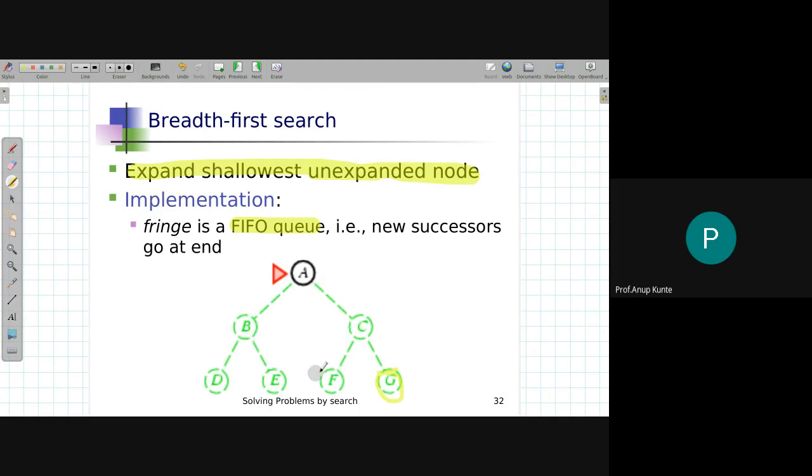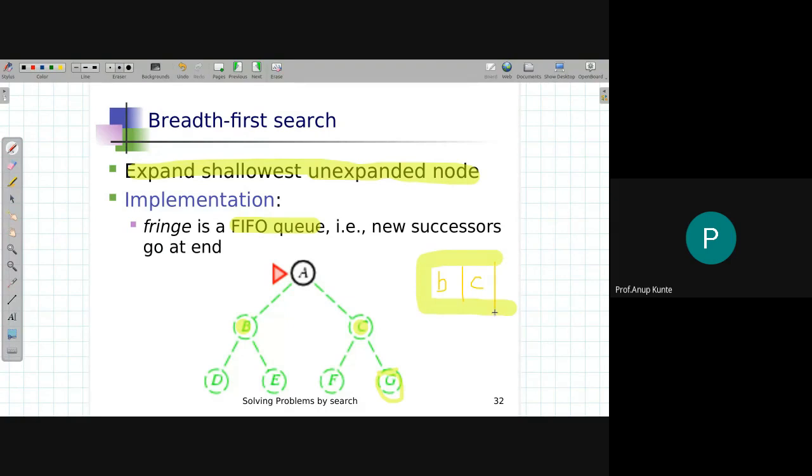So if I want to do a search for goal node, say G, in this graph, first I will put A in the fringe list. Since there is only one node, I'll remove A and test whether it is a goal node or not. Since it's not a goal node, I'll apply the expand procedure, which will give me two nodes, B and C. I will put B and C in the queue. My B goes as the first node because it alphabetically comes first. C goes as the second node.